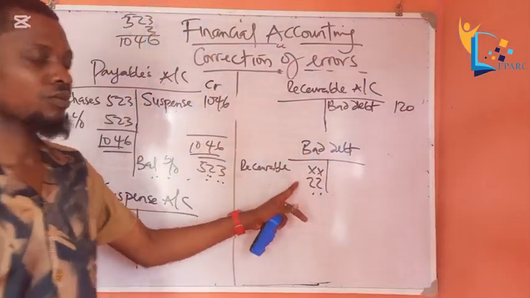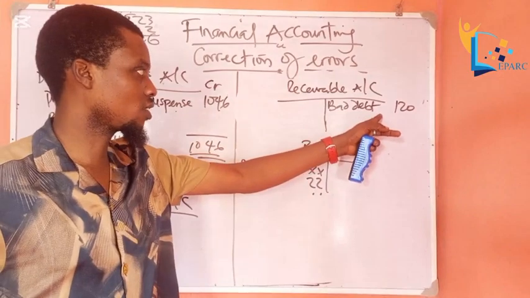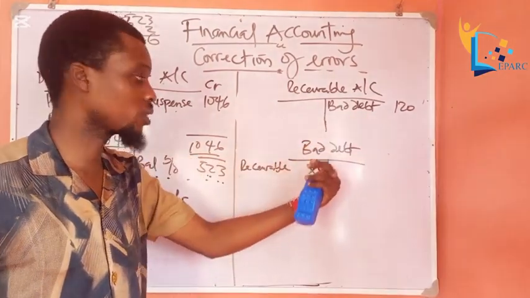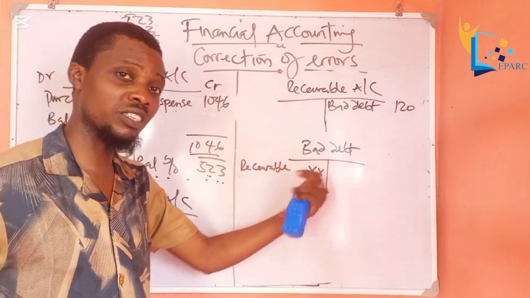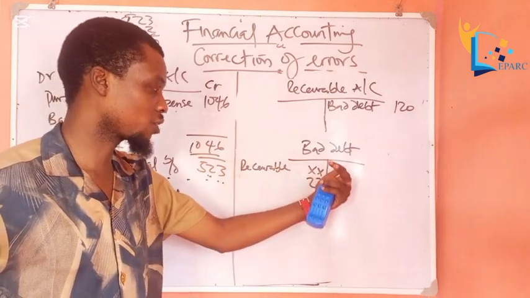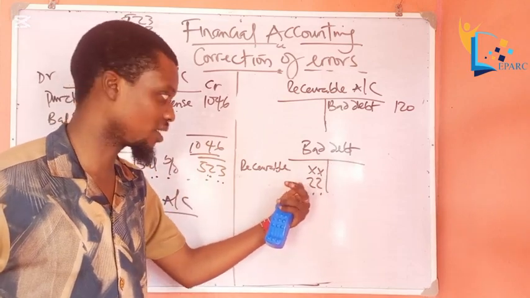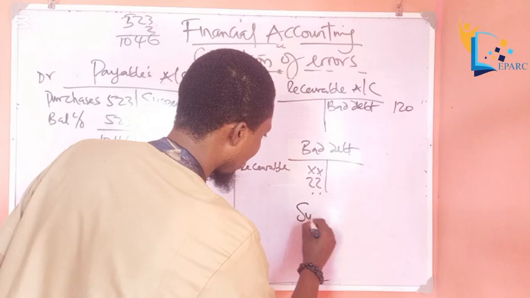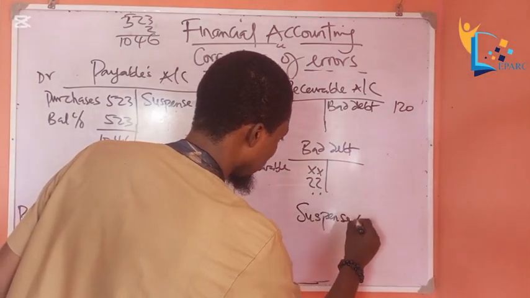This is the error. It was entered in the receivable account, but it was not posted in other books. The corresponding account here is bad debt, but it was not entered. So we have to bring in our suspense account to correct that error.